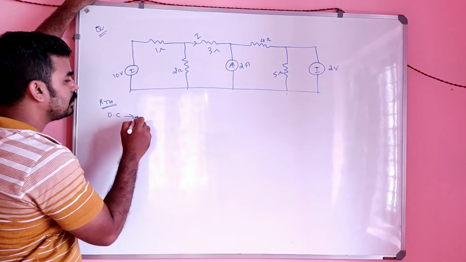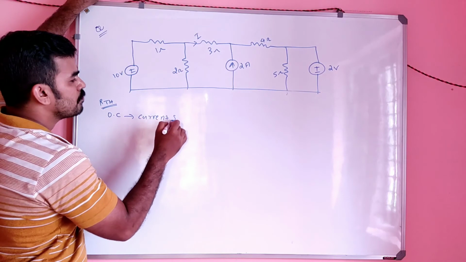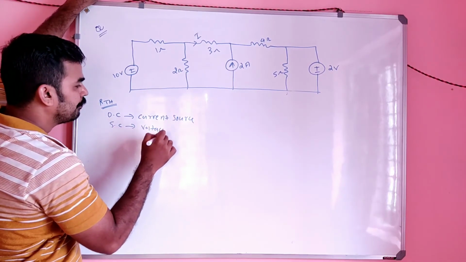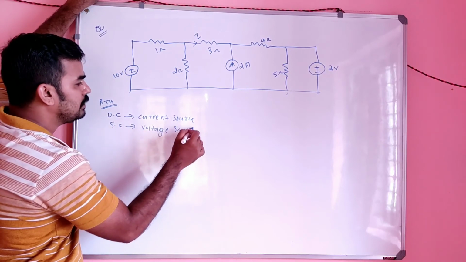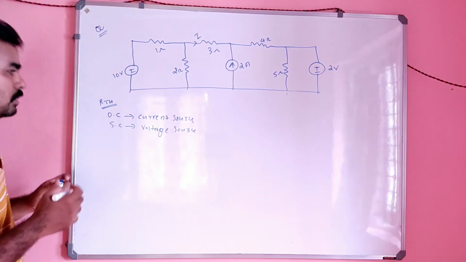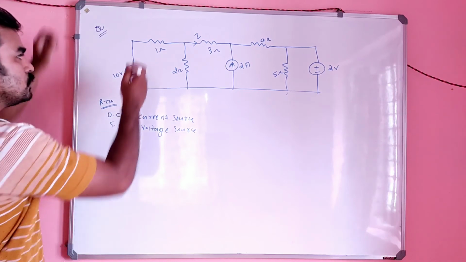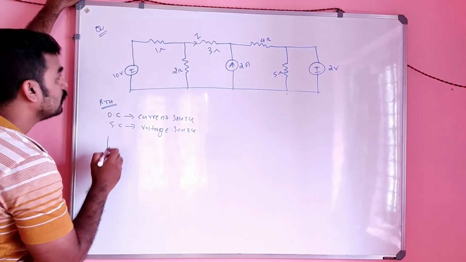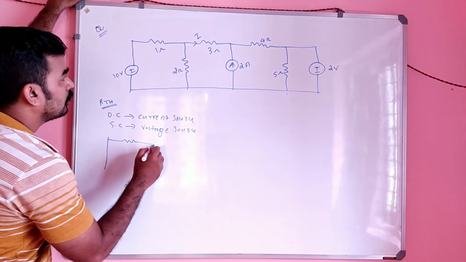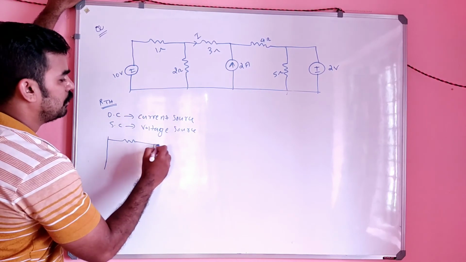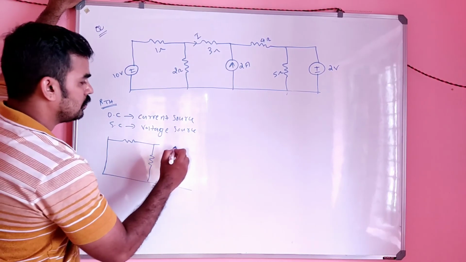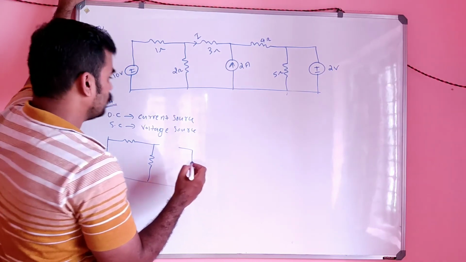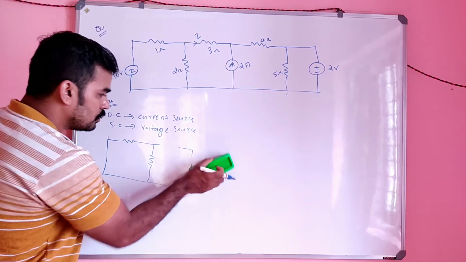Open circuit the current source and short circuit the voltage source, right? Correct? So let's see. Short circuit the 10 volt, so the equivalent circuit will be, so here you have to find, sorry, the current source you have to open circuit, so open circuit it.